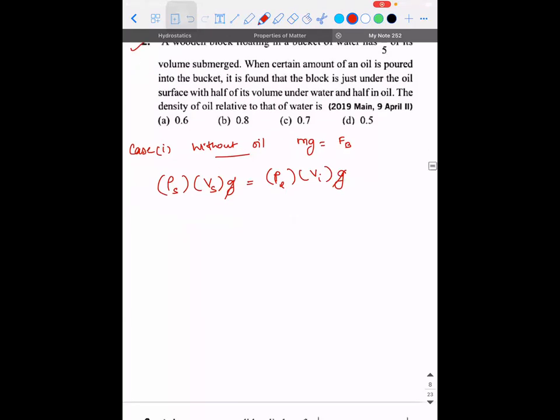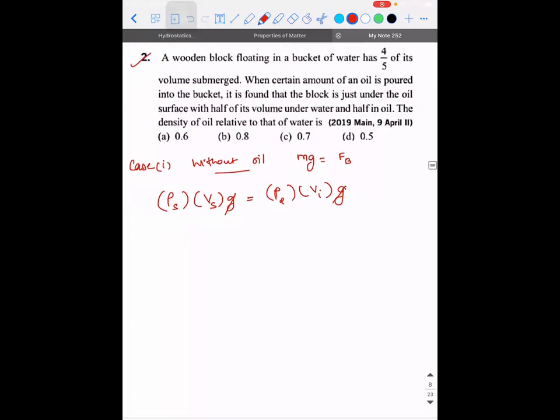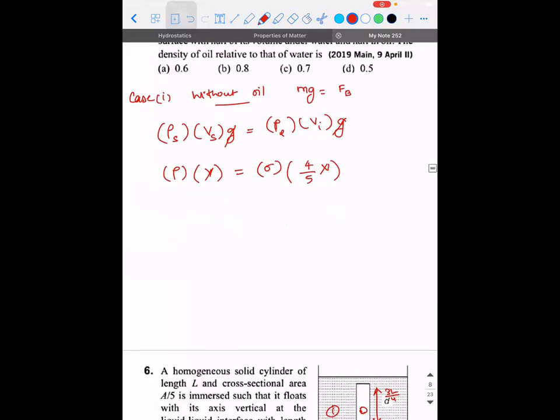This and this will get cancelled. Density of solid, let me call it rho, into the volume of solid. If I take the volume of solid as capital V, and the density of the liquid as sigma, then the volume of the immersed portion is 4 by 5 times V. Is this right?